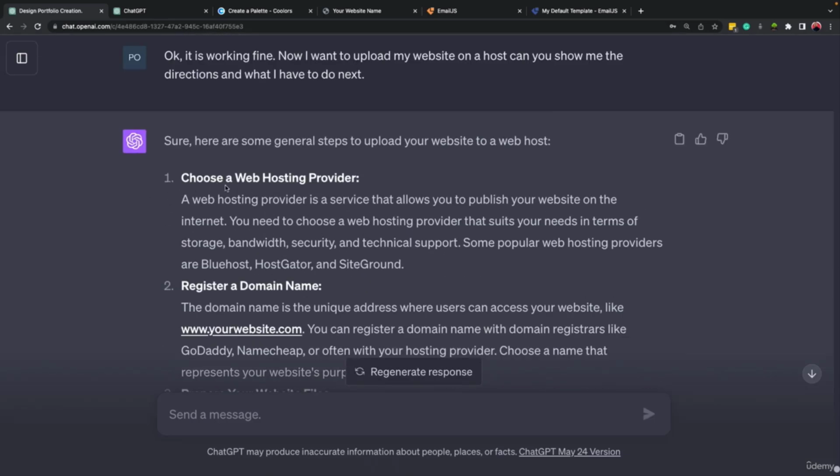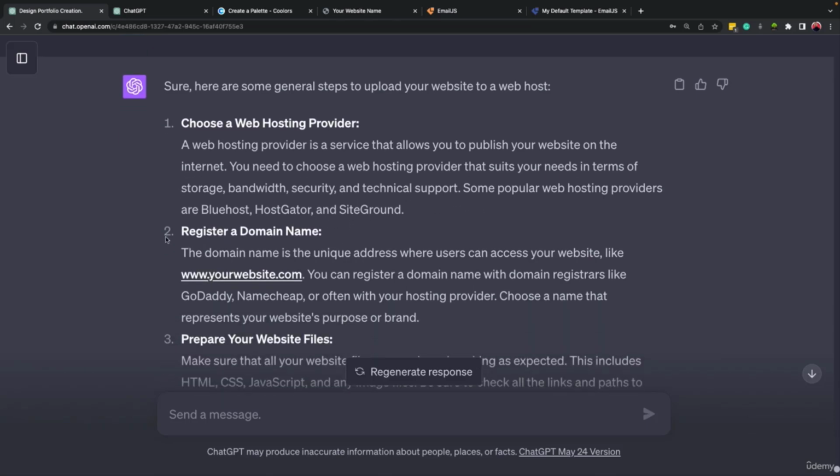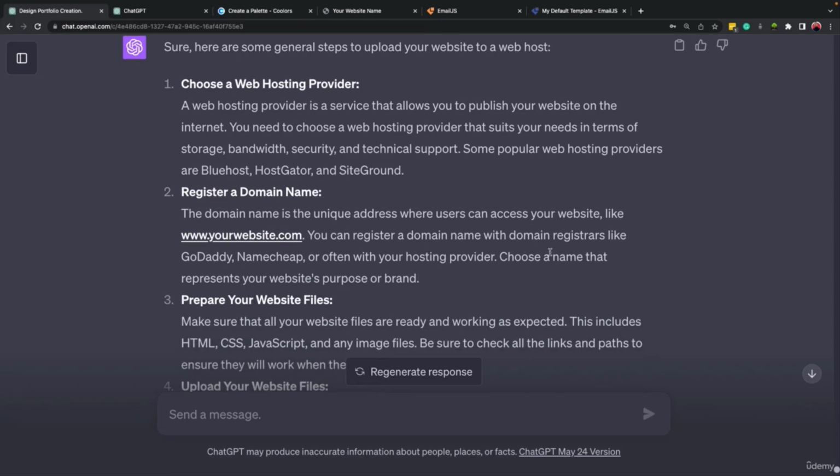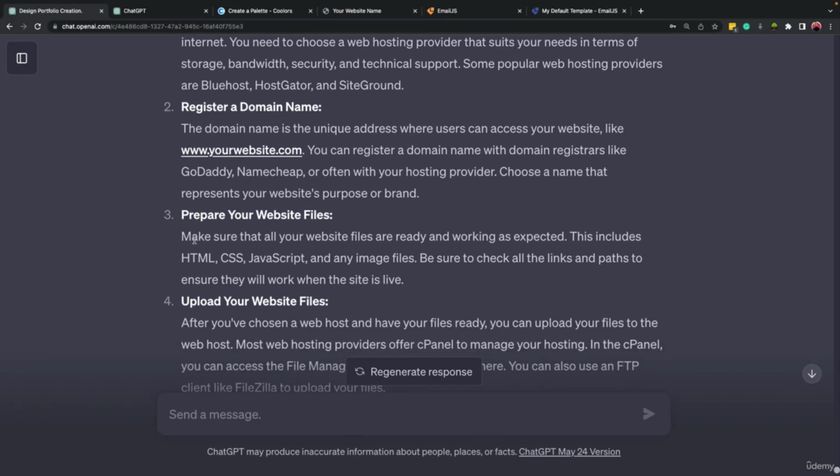The first step is to choose a web hosting provider. It made some suggestions like Bluehost, HostGator, and some others. And after that, we can register a domain. Again, it mentioned some websites like GoDaddy and Namecheap. I usually use Namecheap, right? And then prepare your files. Make sure that all of your files are ready and working as expected. This includes all the HTML, CSS, and JavaScript codes and all the images.